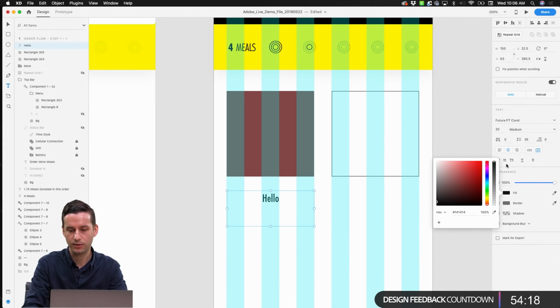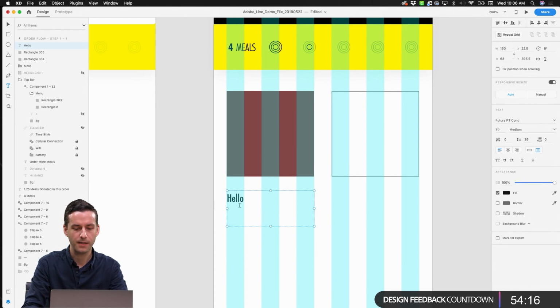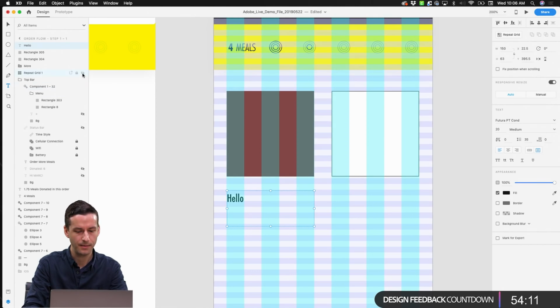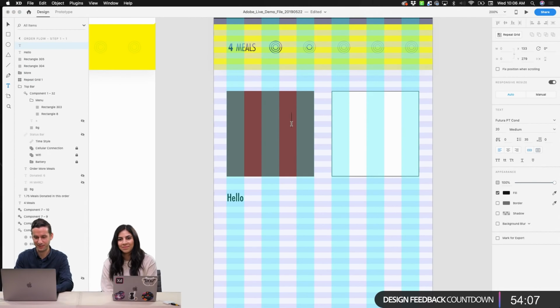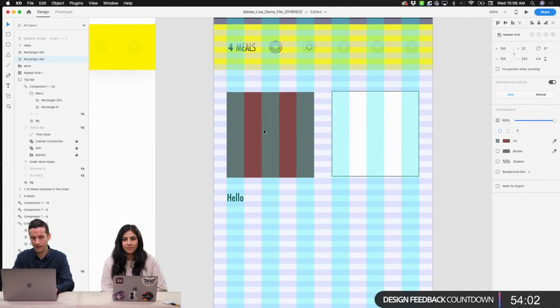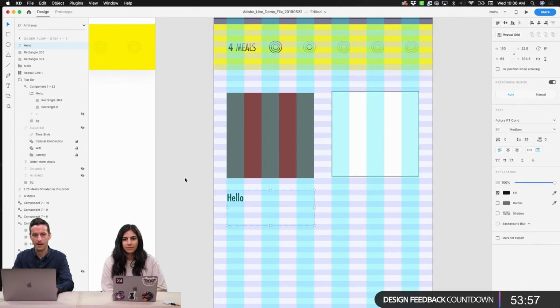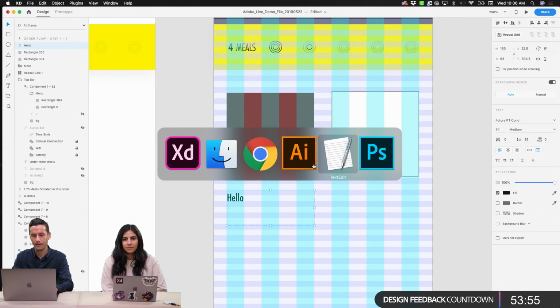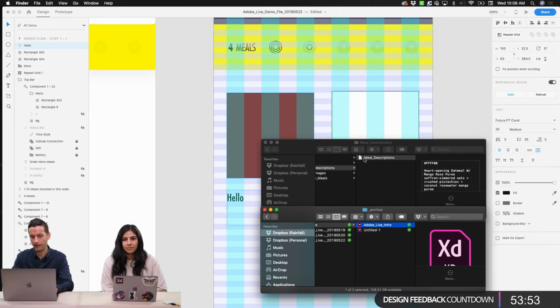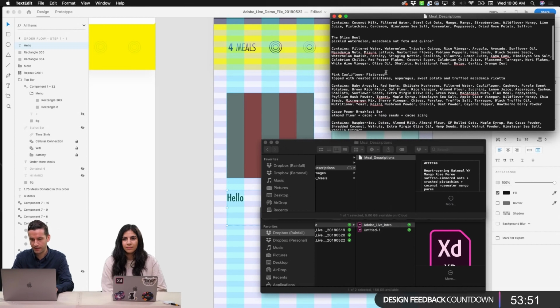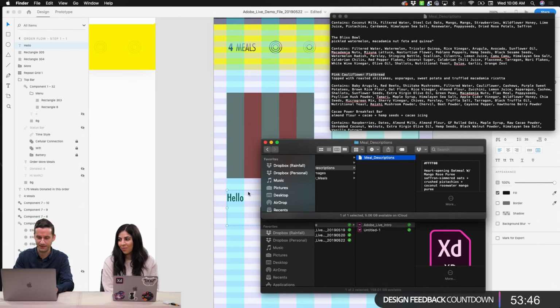I often, for these situations, go left aligned with my text, but we can see what happens as we build out this layout. I'll also turn on my baseline grid. Remember, I stressed the importance of that. We're building multiple text objects here, so we'll make sure that we're on our baselines just so that everything is feeling really good. Now I'm going to grab one of our meal names from my handy dandy list right here. We've got pink cauliflower flatbread. That actually sounds really good as well.